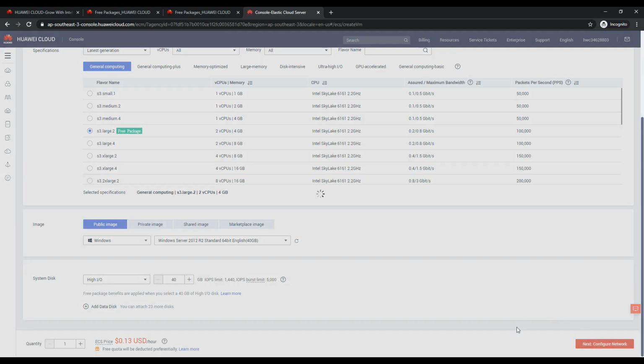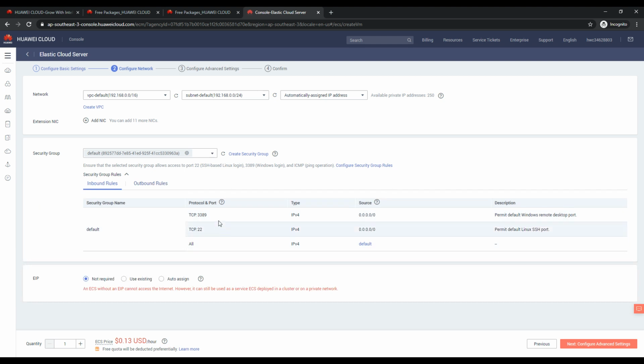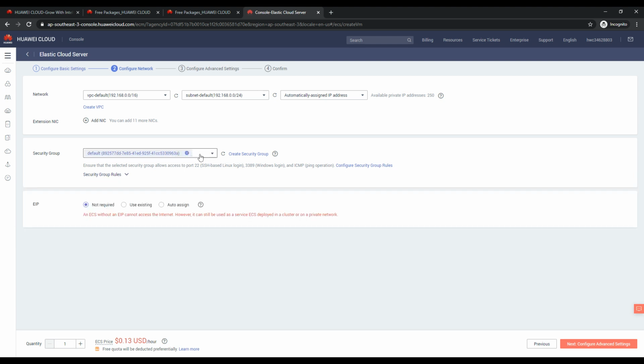Let's go to the network configuration, and again I have not created any custom VPC. Again, that is a point we will explore. So by default there is one VPC and the security group rules. We can see port 3389 for RDP is open and SSH is open. So right now I'm not going to worry about or play with the network stuff here.